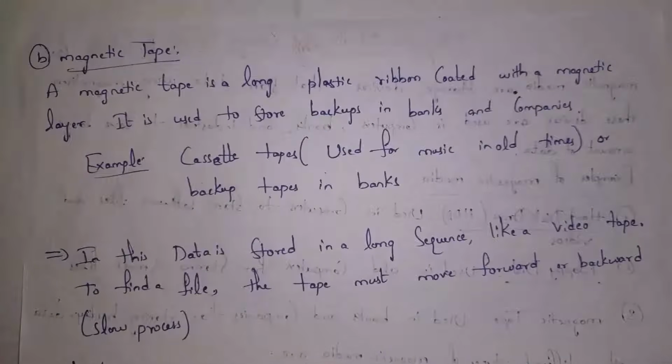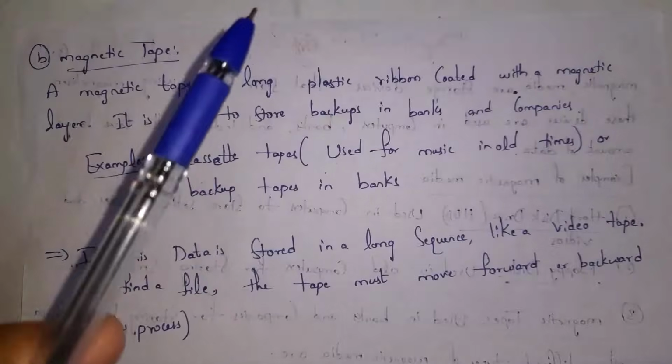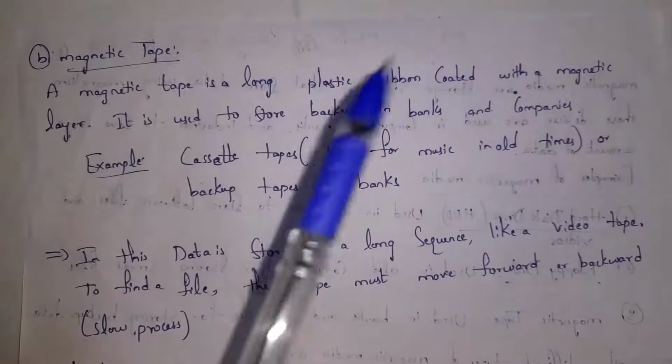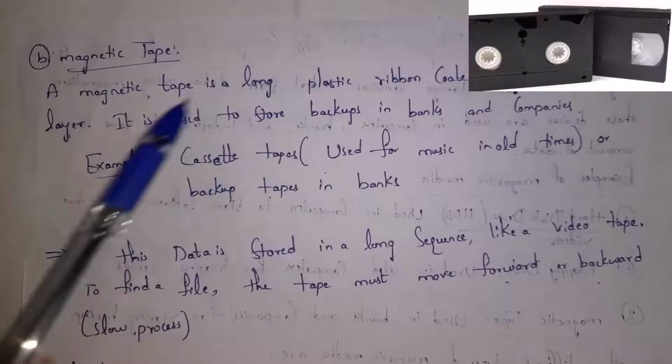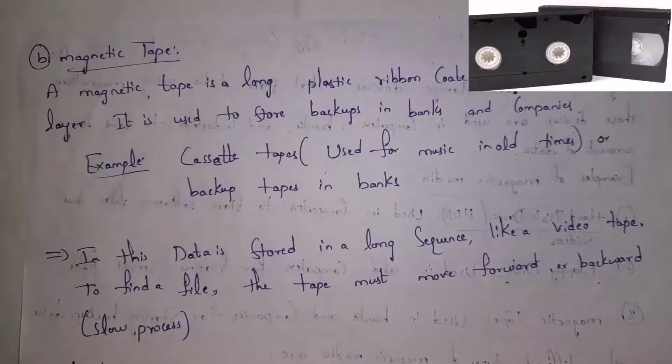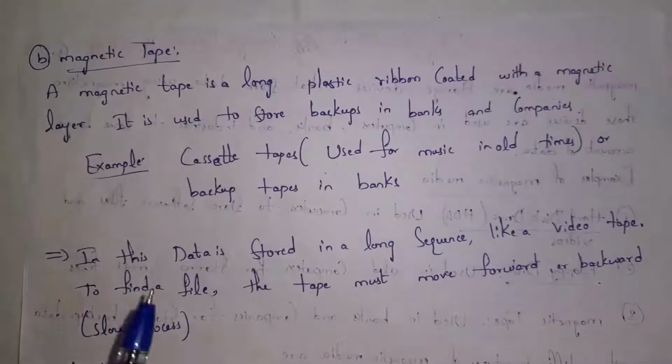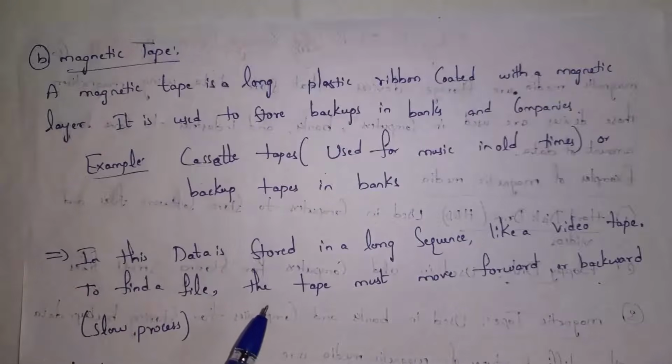And second magnetic media is magnetic tape. Yes, magnetic tape is nothing but it is long plastic ribbon coated with magnetic layer. Mainly these tapes are used in banks and companies for storing data. Yes, for example, if you consider old cassettes, there is plastic ribbon coated with magnetic layer where we will store data in the tapes. This data is stored in long sequence like video tape. If you want to find any file in magnetic tape, then you need to move tape forward or backward in order to search that file.